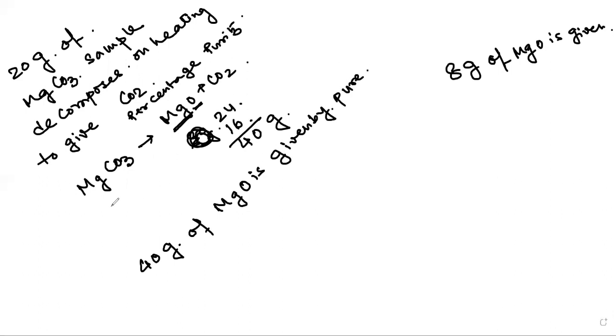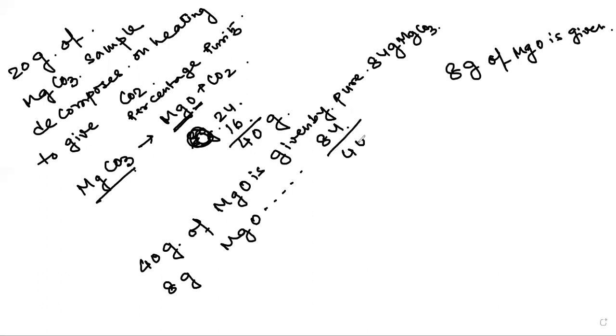pure, what is the molecular mass? 60 plus 24, 84 gram magnesium carbonate. So 8 gram of magnesium oxide is given by 84 divided by 40 multiplied by 8. So this is 4 2s are 80, here add 10. So you can do the calculation here. I think we can do it manually also. 4 2s are 8 is 16.8. So 16.8 gram was pure magnesium carbonate.